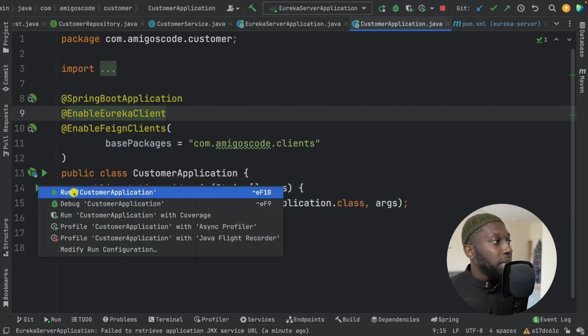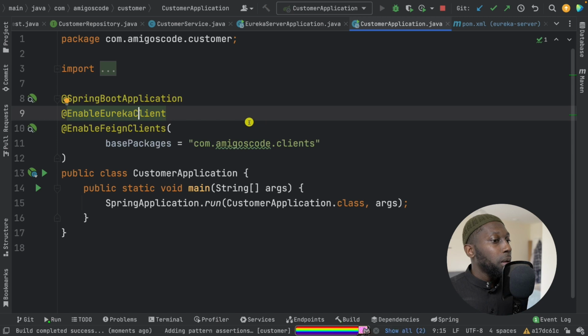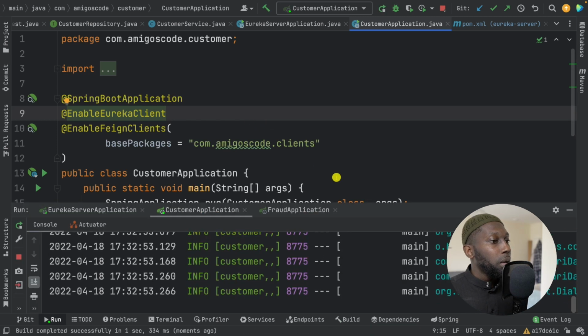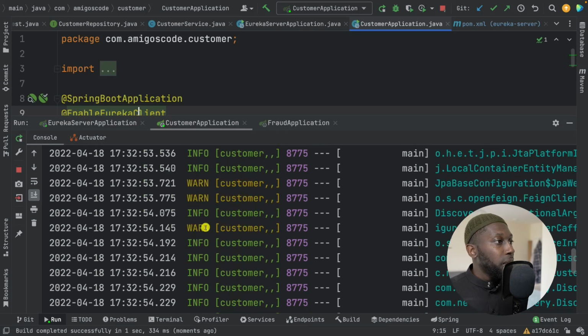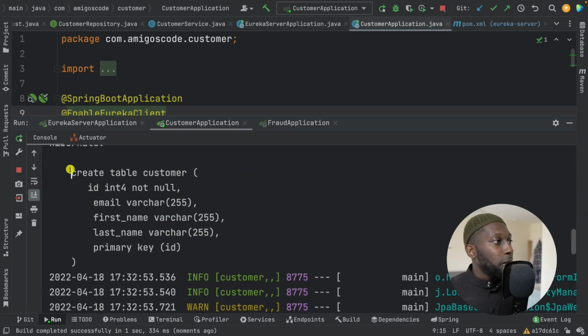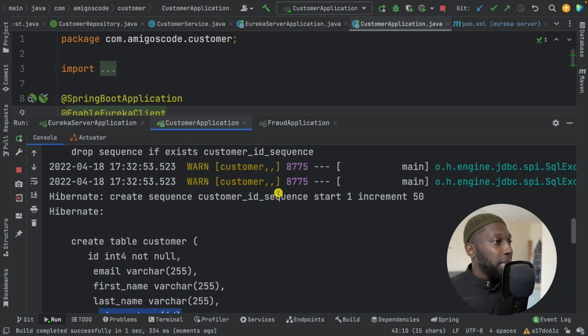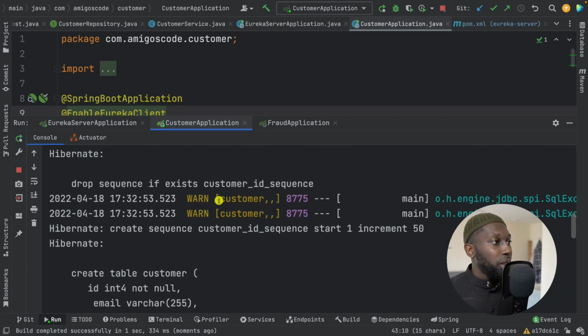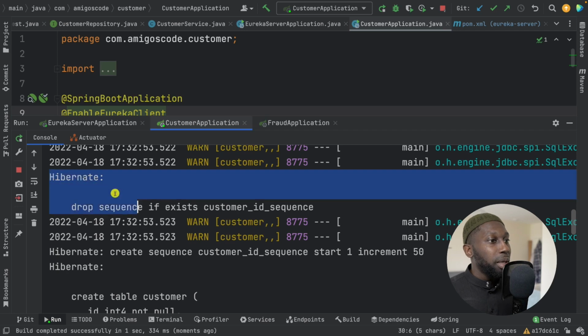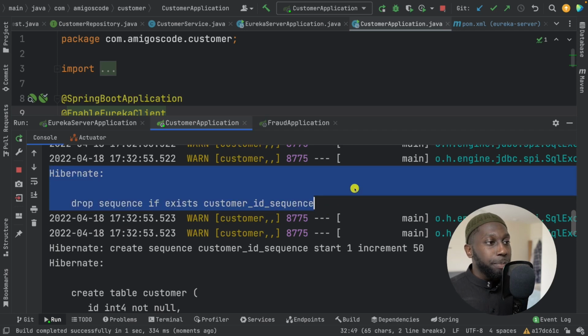So if I run this, there we go. And one thing that I want you to see in the logs is that if I scroll up, have a look: create table customer, ID, email, first name, last name, and then setting the primary key. So this is basically JPA, which did all of this, actually Hibernate, which is running all of these commands.